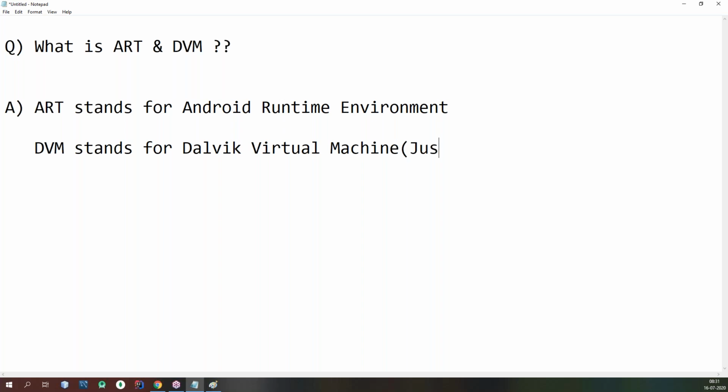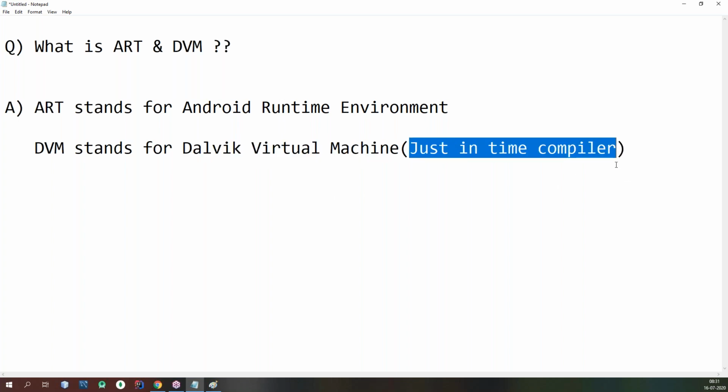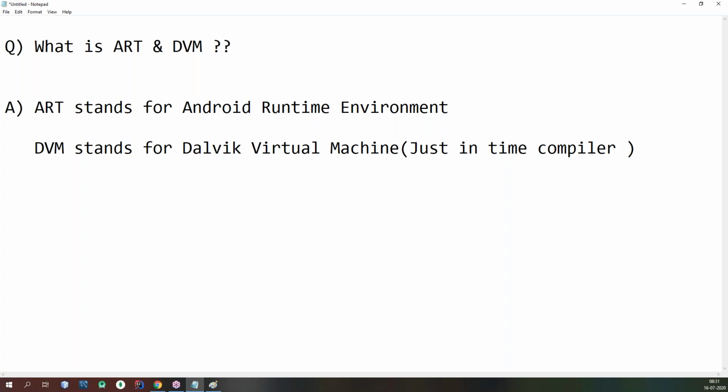This is the translator internally used by the Dalvik virtual machine. This is one type of compiler engine. People also call it the JIT compiler, just-in-time compiler.